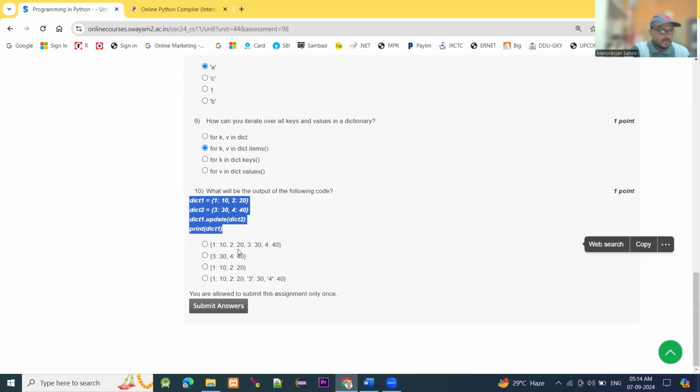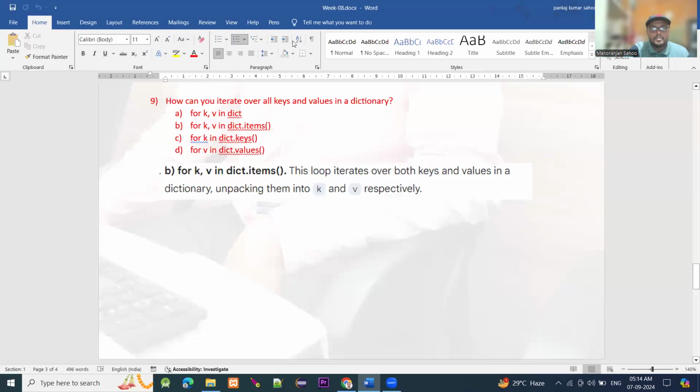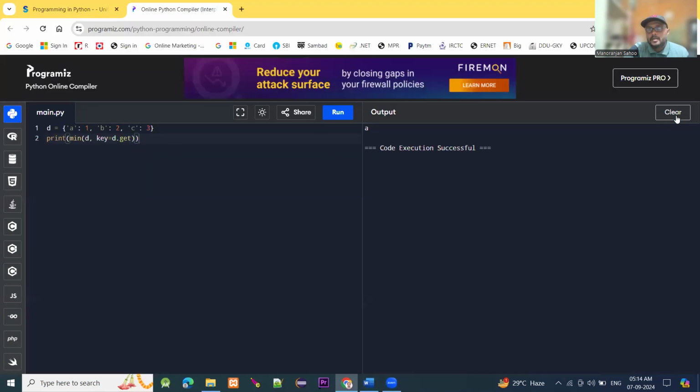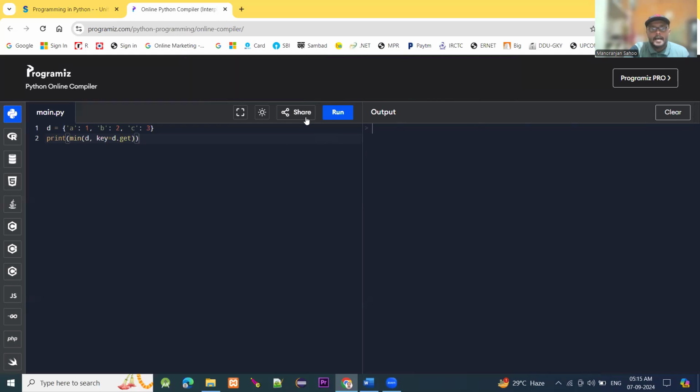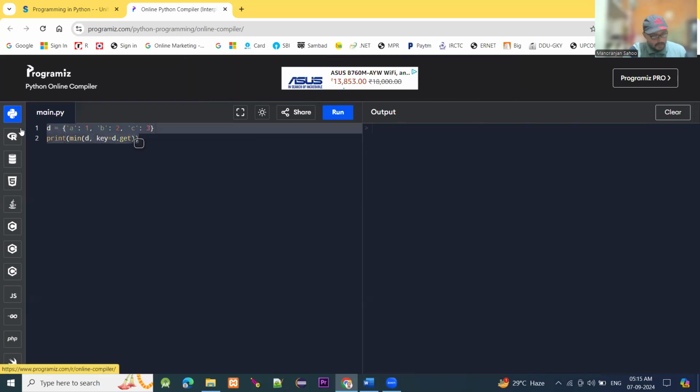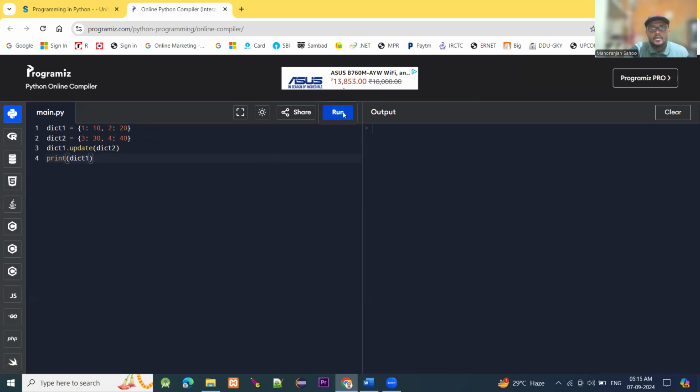Then it will be 1: 10, 2: 20, 3: 30, and 4: 40. To know the output of this code, we clear here, paste the code here and run this code. After running this code, see here what the output is. 1: 10, 2: 20, 3: 30, and 4: 40.